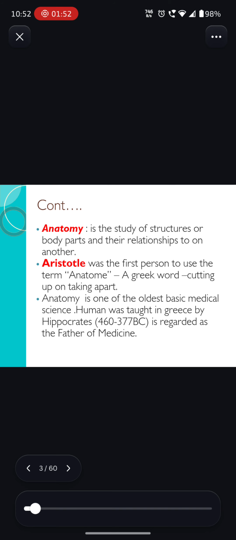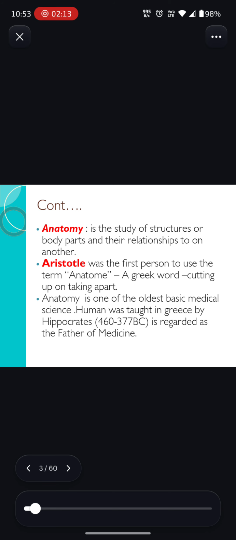Next, Aristotle was the first person to use the term anatom. So the word anatomy came from the word anatom, which is a Greek word. The meaning of anatom is cutting off or taking apart.